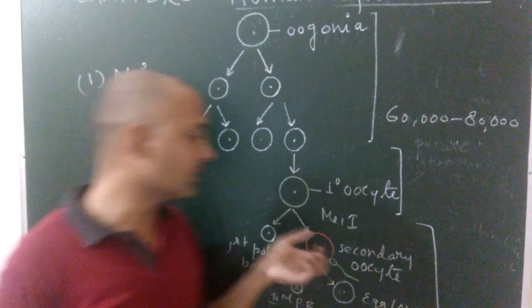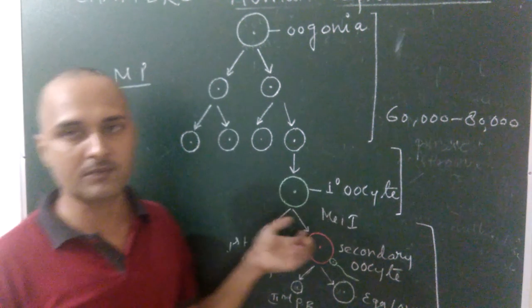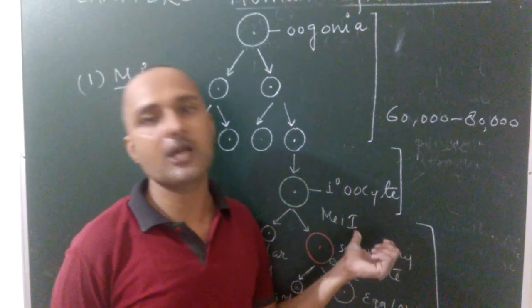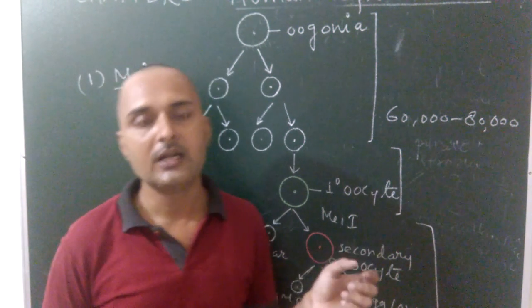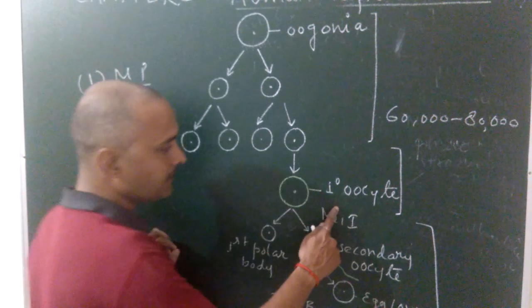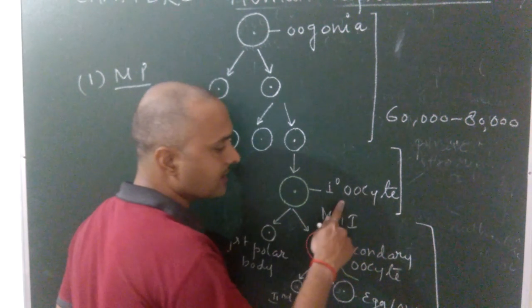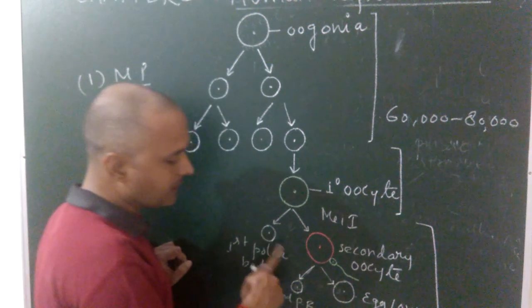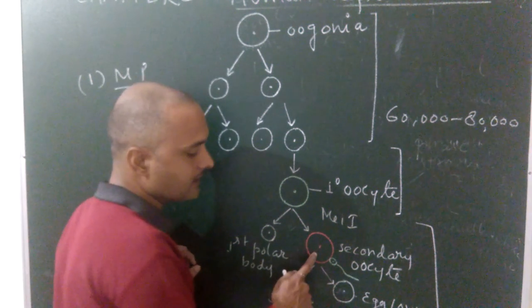Now come to the next, third phase, that is maturation phase. In the maturation phase, the primary oocyte inside the secondary follicle undergoes meiosis first and meiosis second. When meiosis first takes place, it divides unequally into a smaller cell and a larger cell.